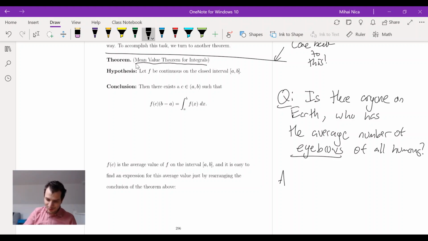Okay, think about the answer. So pause the video and think. Is there anybody out there who has the average number of eyebrows? So think about yes or no. Is there somebody like that? And the answer is no.